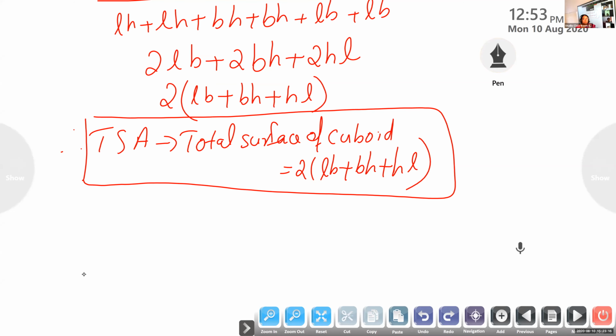1 second. Total surface area of cuboid is equal to 2 into LB plus BH plus HL. Once again, Vinayak say, others keep quiet. Vinayak say clearly. Total surface area of a cuboid is 2 into LB plus BH plus HL. Okay, who will say next?